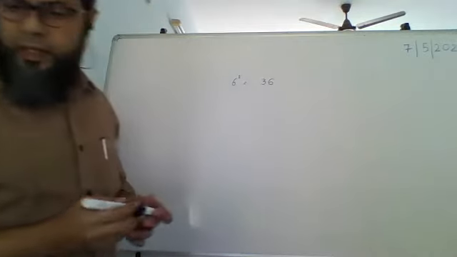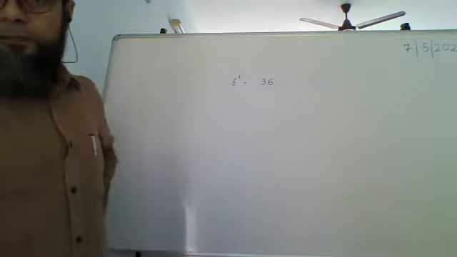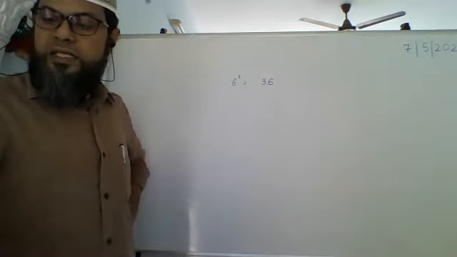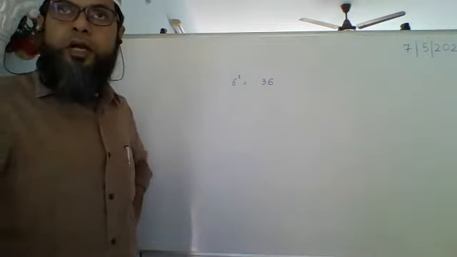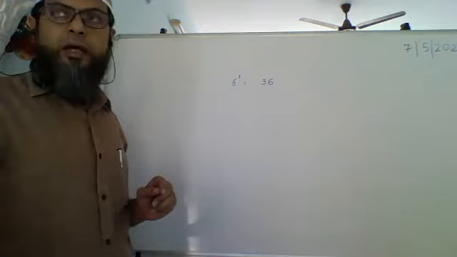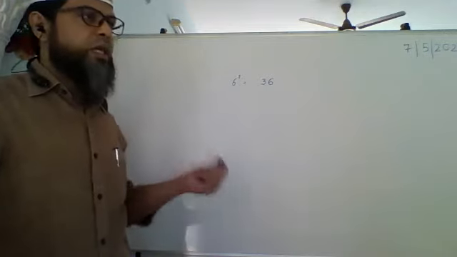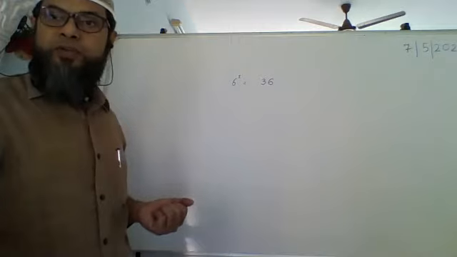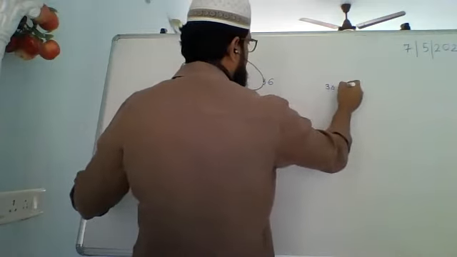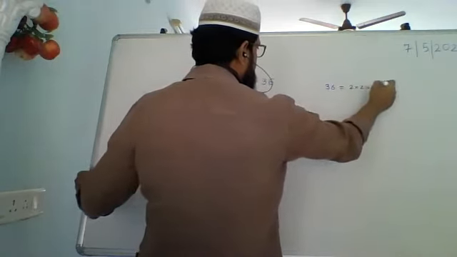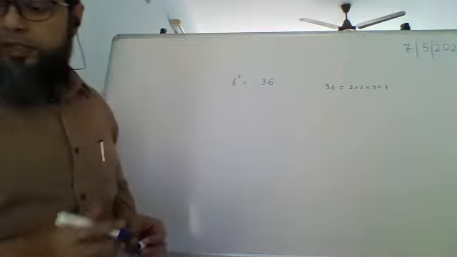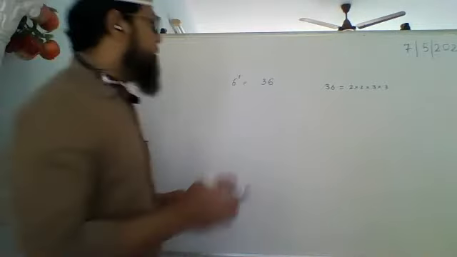Now let's take some prime number which divides 36. 36 is divisible by 2, by 4, by 3, by 9. But when we say prime number, it is divisible by 2 and 3. So 36 is divisible by 2 and 3. These are prime numbers.